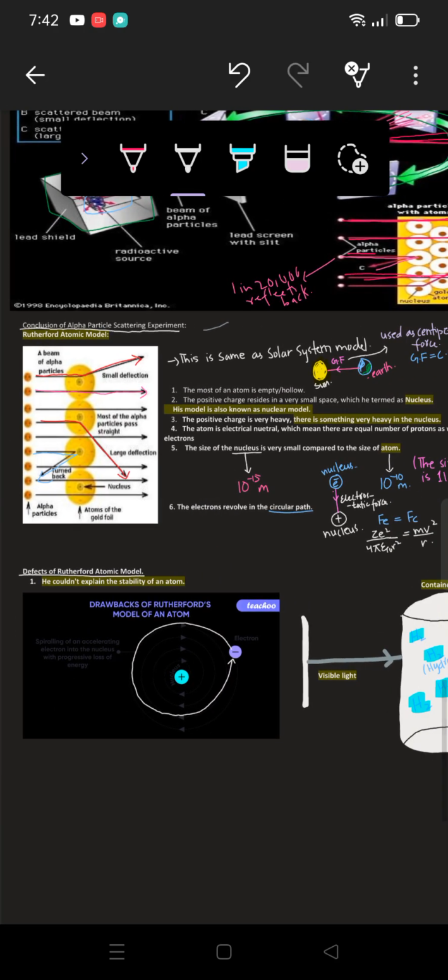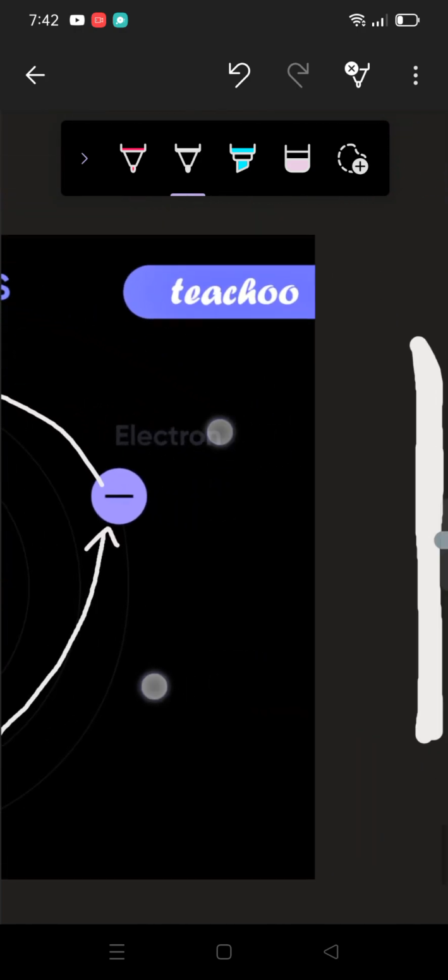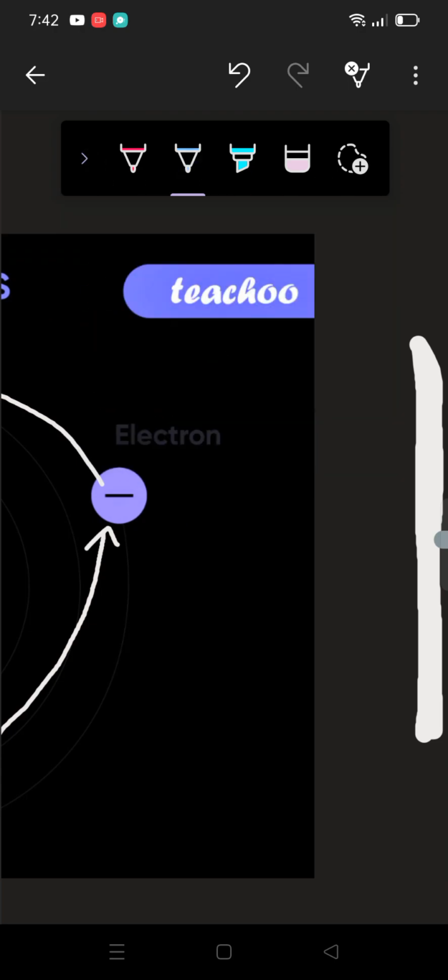In his theory we have read that, but according to the Maxwell electromagnetic theory, what did he say? He said that any accelerated charged particle will emit radiations and will lose energy. Now see, the electron is an accelerated charged particle, right? It is changing its direction, meaning its velocity is changing, meaning it is accelerated, right?